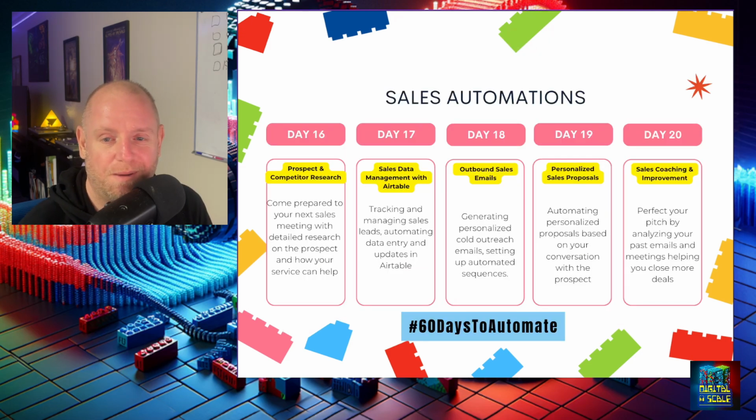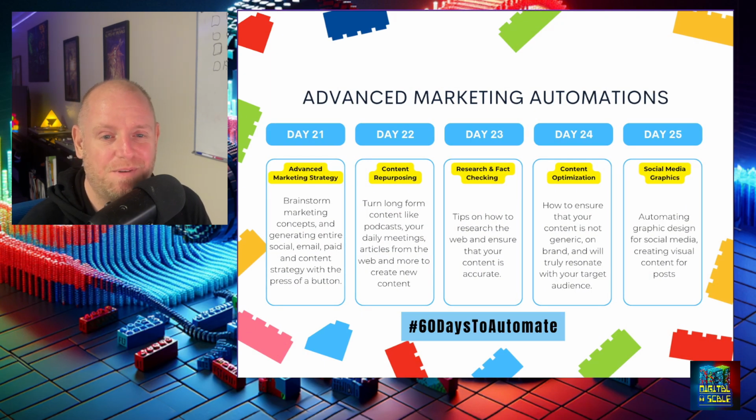So this week we learned a bunch about sales automations, and then next week we're going to be focusing on advanced marketing automation. So these are going to be really taking what we did last week in Intro to Content Marketing. We're going to be using this for doing things like advanced marketing strategy planning, how to brainstorm a concept and have an entire campaign generated with the press of a button. How do you take your one form of content and repurpose it into social media posts, blogs? How do you take live streams and create other pieces of content?